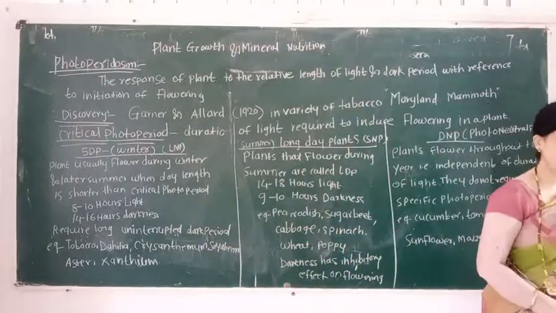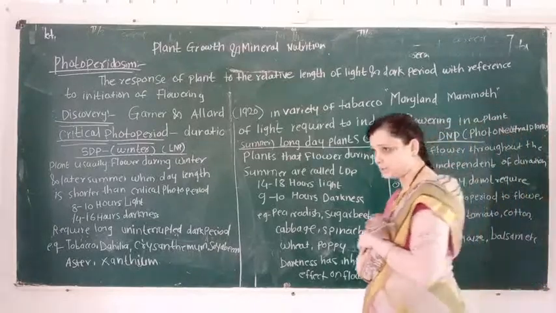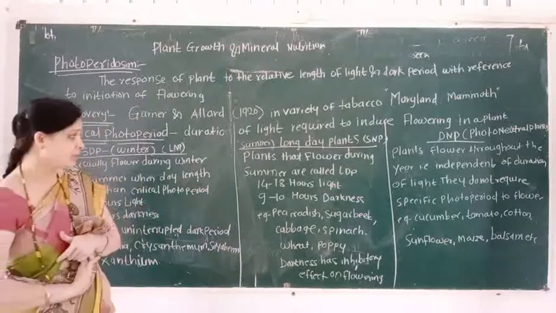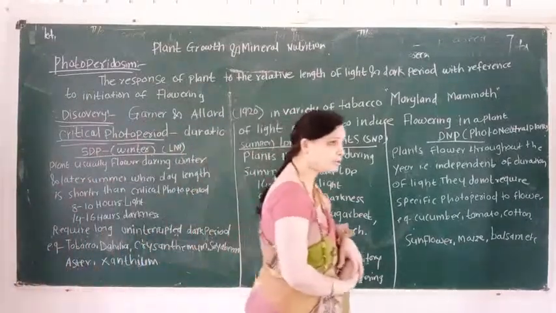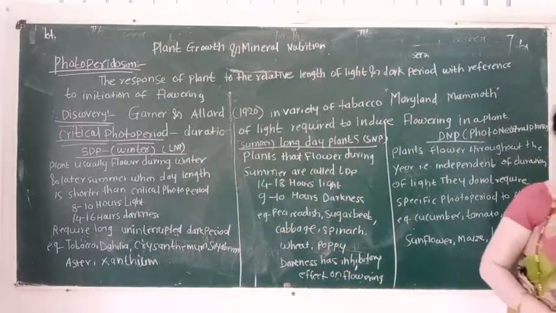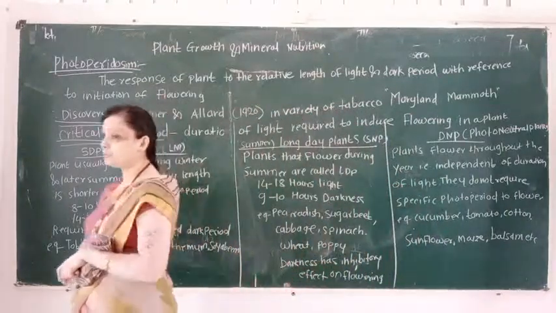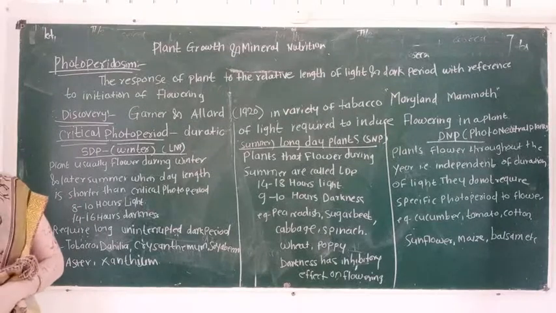So students, the second type of plant is known as LDP. LDP means long day plant, and they are also known as short night plants.